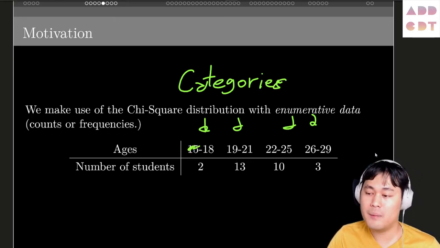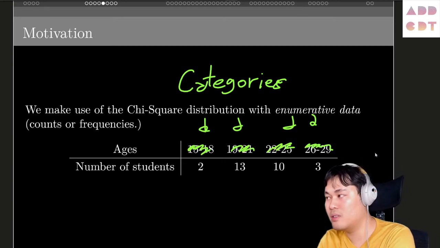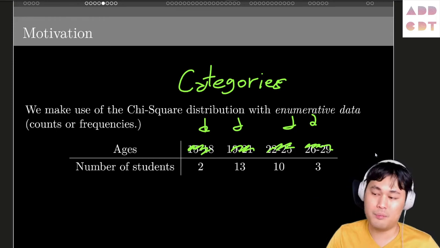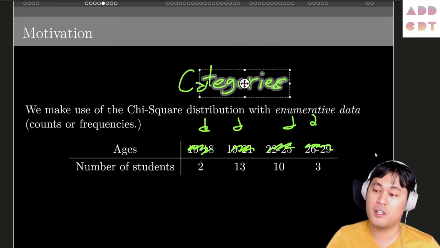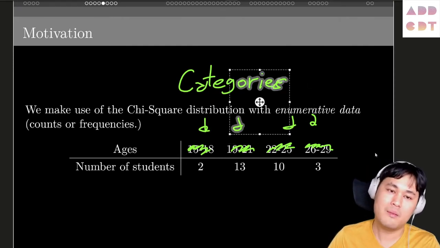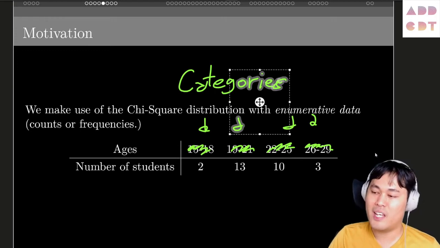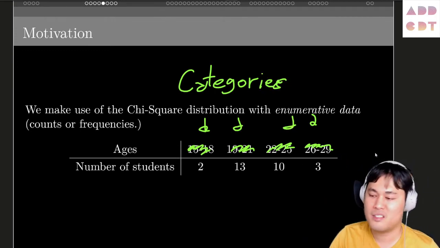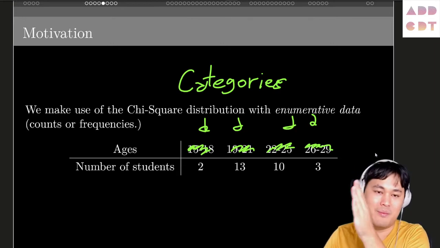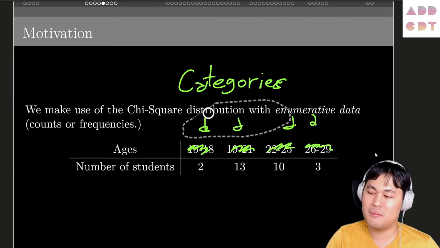And the numbers don't matter. If you want to take that into account, then you have to use something different. But let's just say we are only concerned about the groups: group A, B, C, and D, and they don't have to interact. You can have melons, apples, grapes, oranges. They don't have to be from least to most or smallest to largest. Just make it groups.